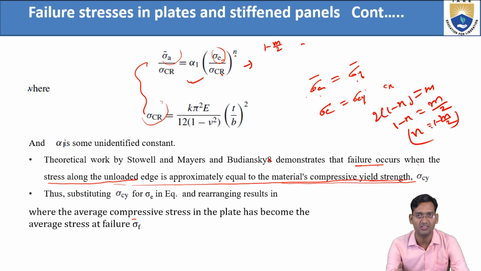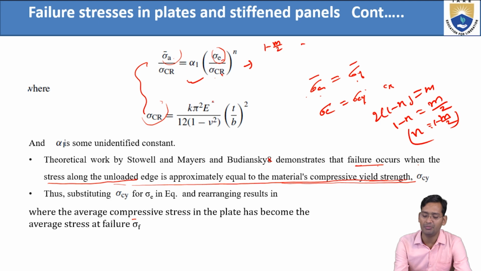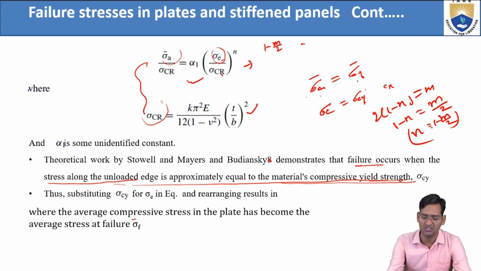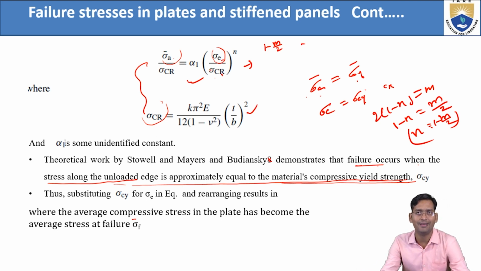Okay, whole power, and this is for non-linear, where if n equals 1, then it becomes linear. And alpha 1 is what? An arbitrary or unidentified constant, where sigma CR is what? K pi square E by 12 into 1 minus nu square into T by B whole square. This we already derived, so you can simply substitute it here as sigma CR.